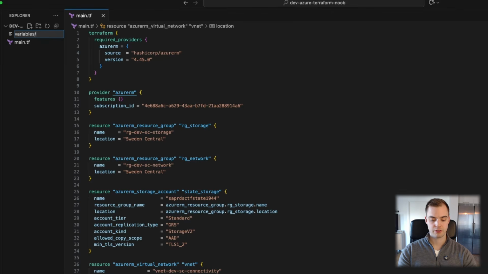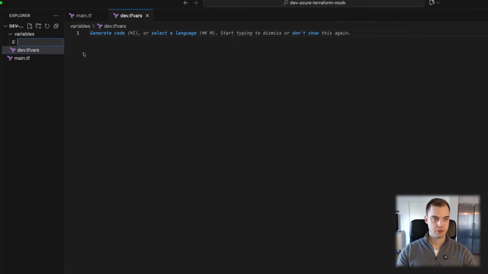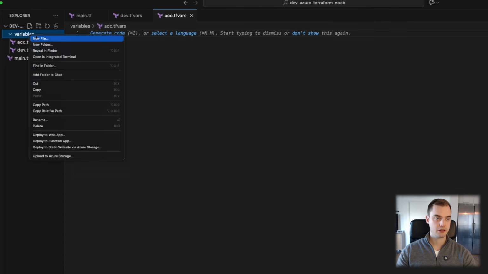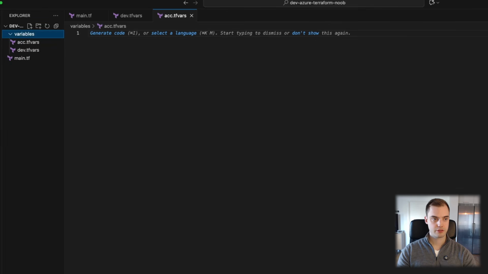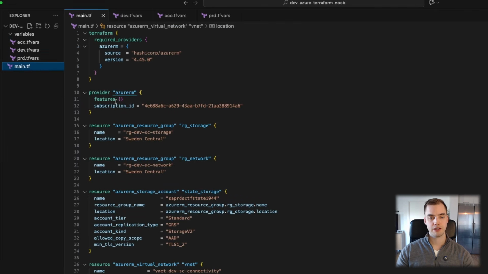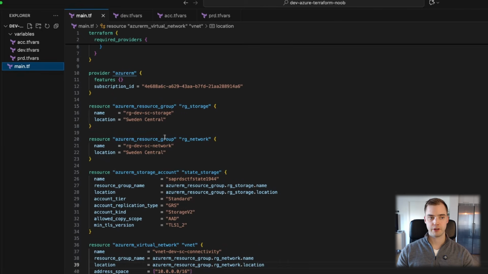What we will do instead is we will create a new file inside a variables folder. We're gonna call this one dev.tfvars, and in addition to this we will also want to have an acceptance.tfvars, and then we want to have a prod.tfvars. So in here we're gonna make sure that we are gonna deploy things, and we're gonna keep main.tf the same for all environments, but we're gonna make use of the tfvars files for different input parameters.